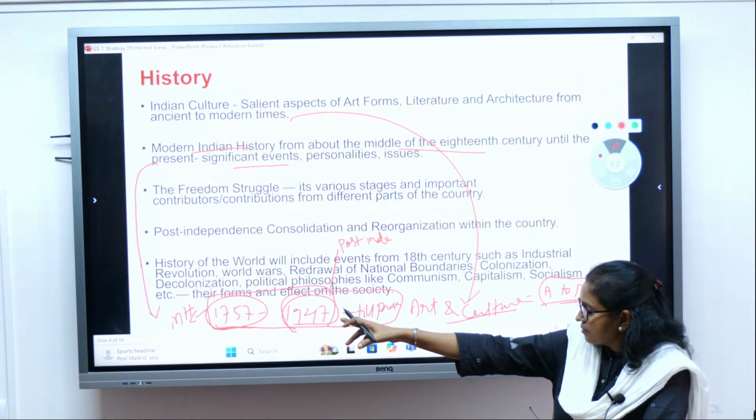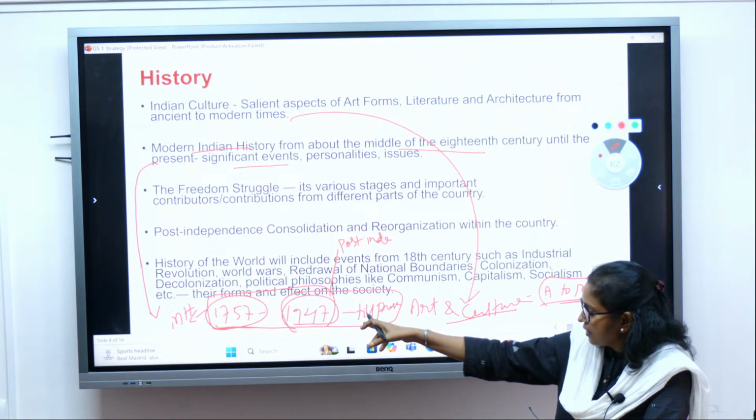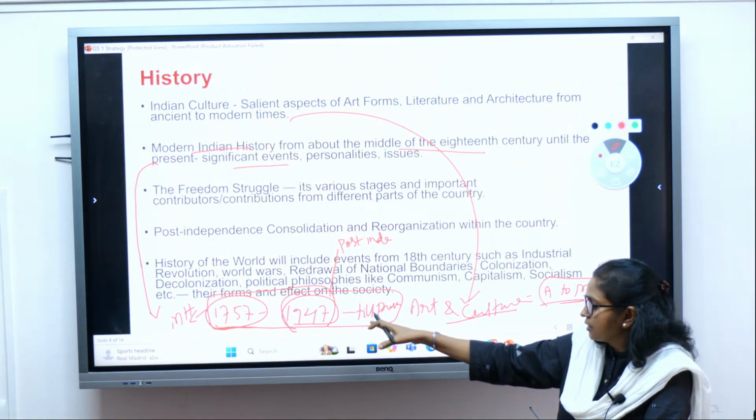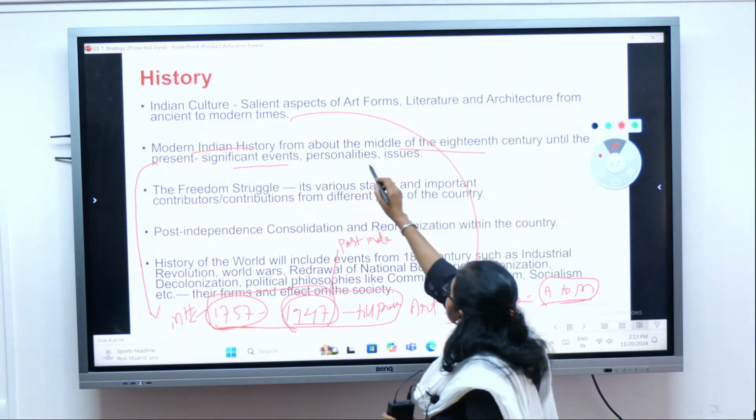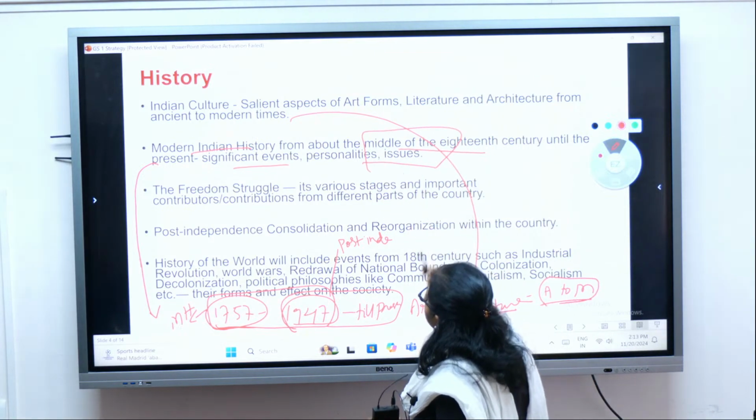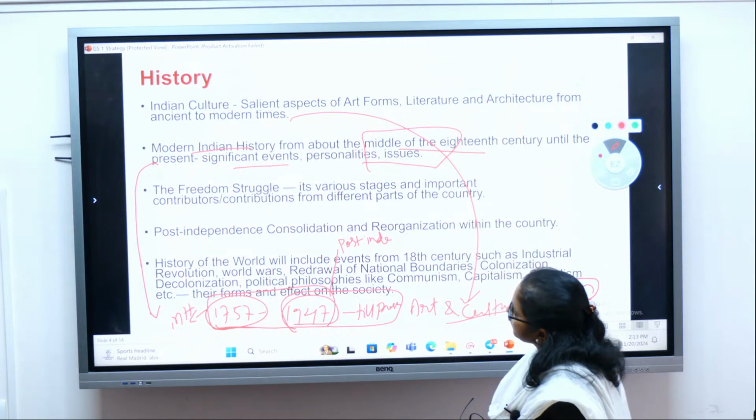Before independence, that is 1757 till 1947, then 1947 till present. So we have divided this topic into two sections.